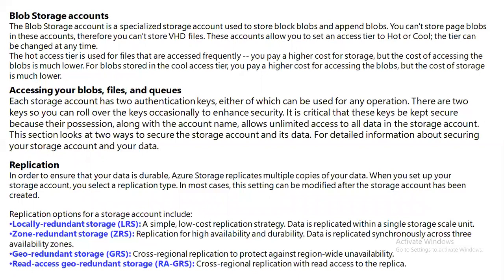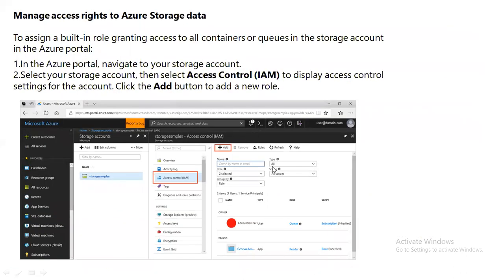Whenever you do a copy, by default it goes into fault domain and update domain, which will by default create 3 copies of data. But on top of that, you can also create zone redundant storage. That means East US, West US, across different geographies, you can also store. And this comes with a cost. That cost we will cover in later videos.